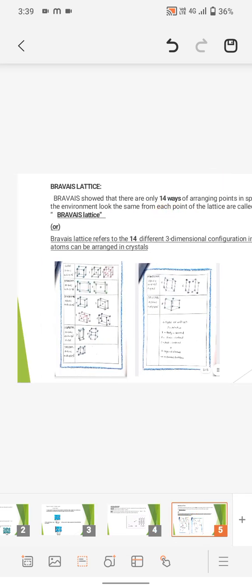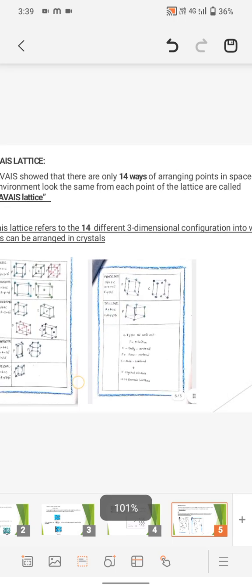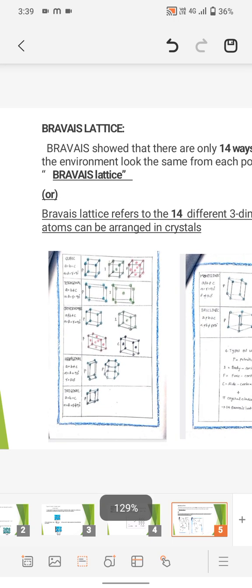And Bravais lattice. Bravais showed that there are only 14 ways of arranging points in space so that the environment looks the same from each point of the lattice; these are called Bravais lattices. Another definition: Bravais lattice refers to the 14 different three-dimensional configurations into which atoms can be arranged in crystals. Here is the picture that shows the Bravais lattices.